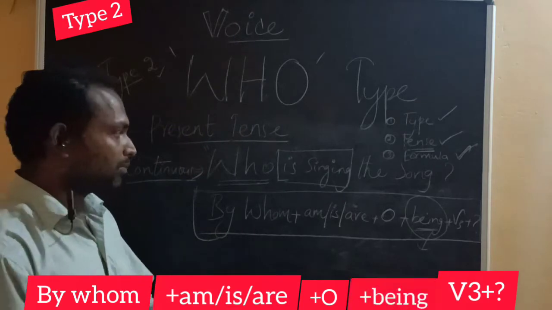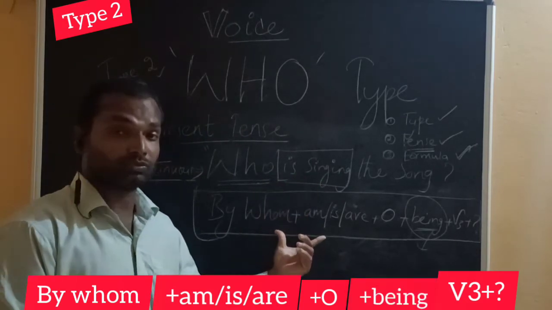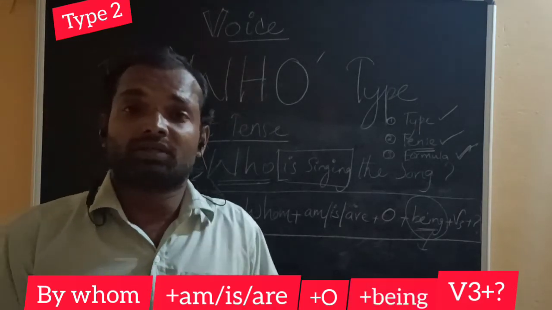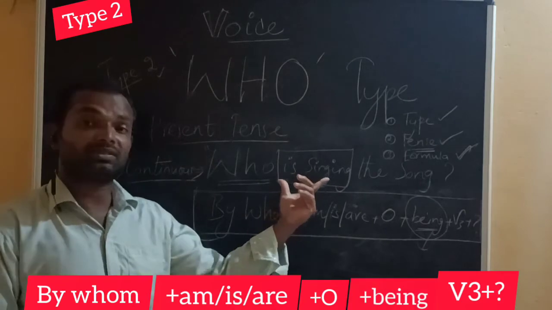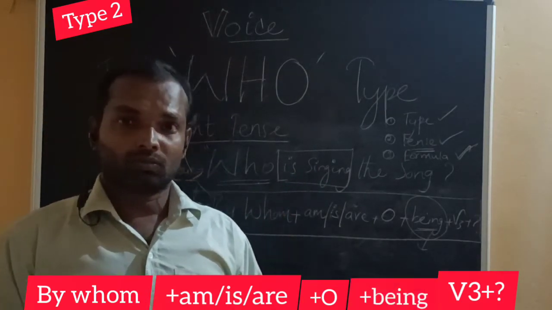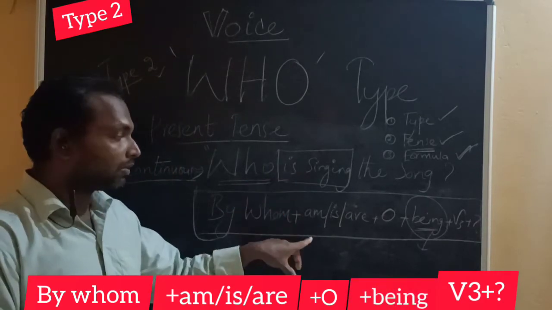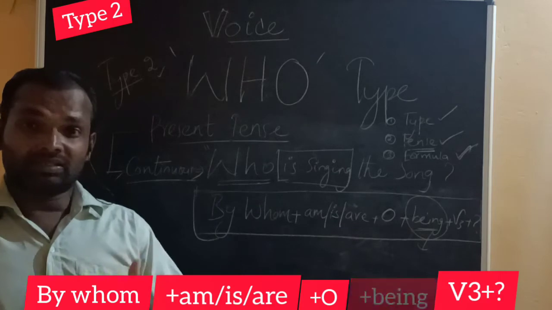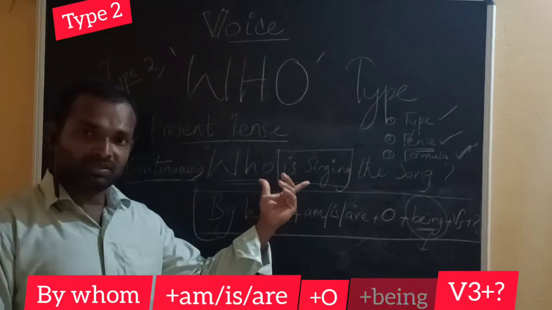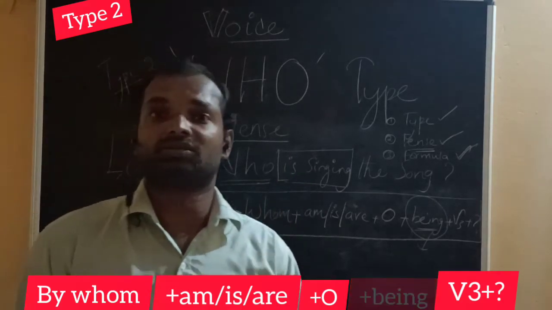Because this is in present continuous tense, your answer also should be in present continuous tense. You should not change the tense of the sentence. When you turn the sentence into passive voice, see that you don't change the tense.